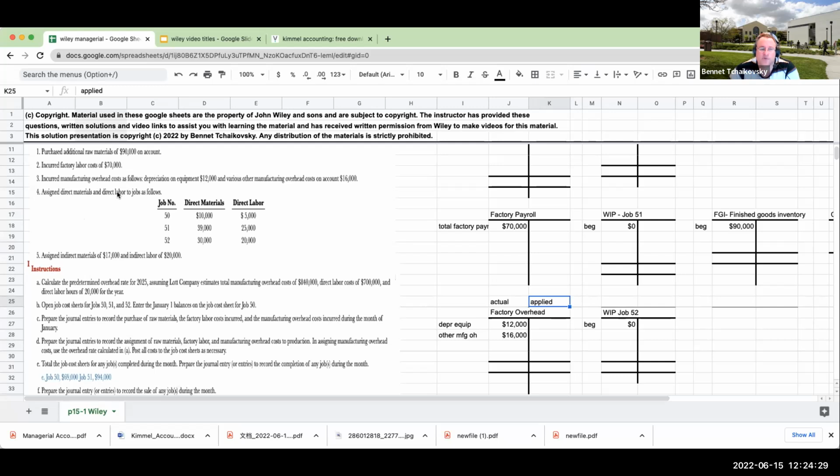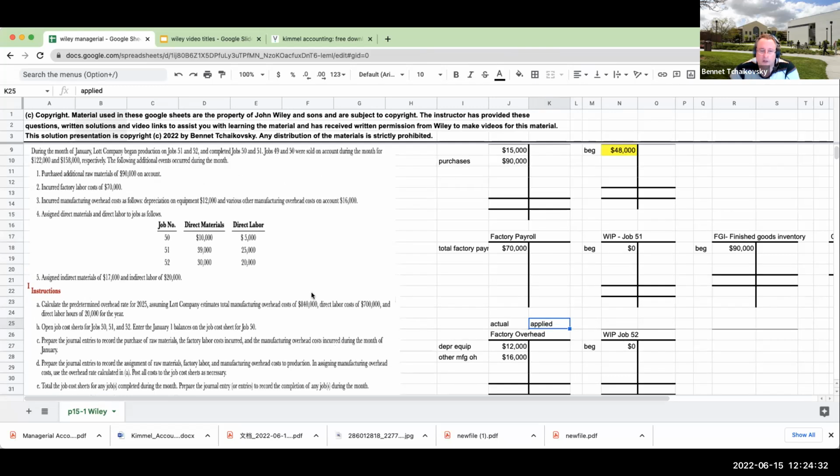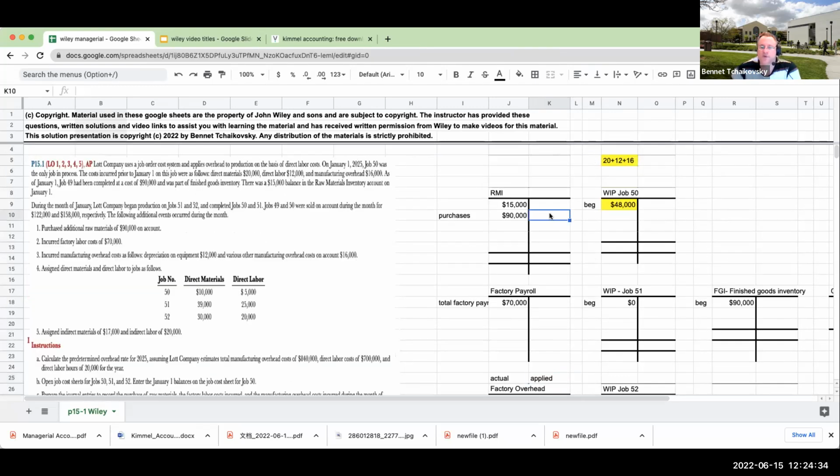Assigned direct materials and direct labor to jobs was as follows. So from this over here, when we see direct materials, it was assigned to job 50 was 10,000. We had 39,000, we call this direct materials, to job 51. And then we have 30,000 direct materials to job 52.